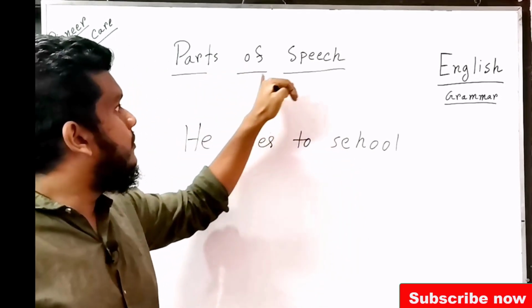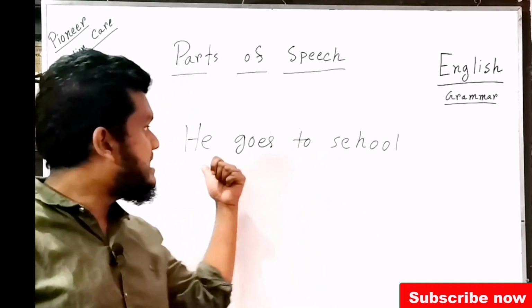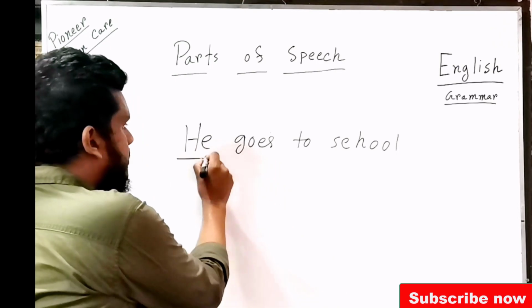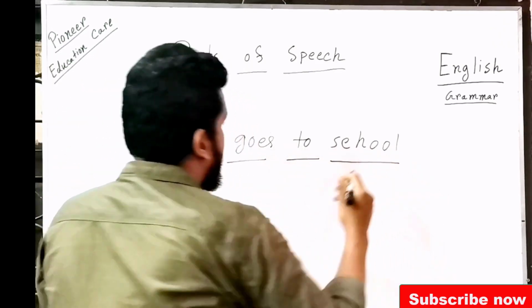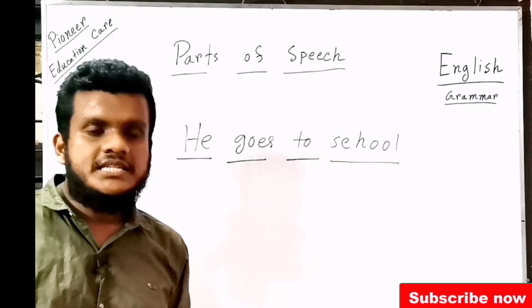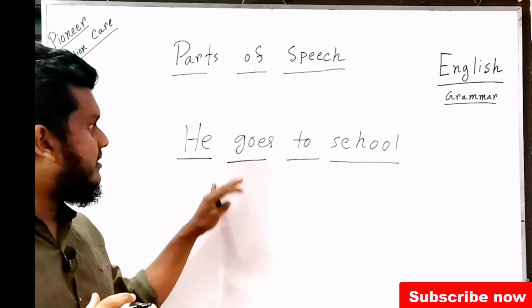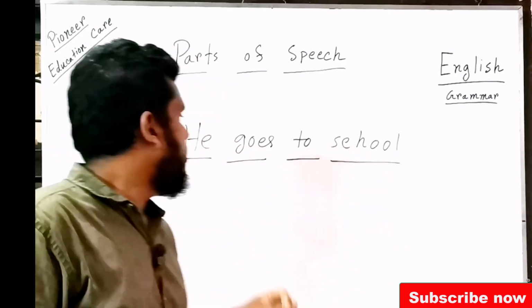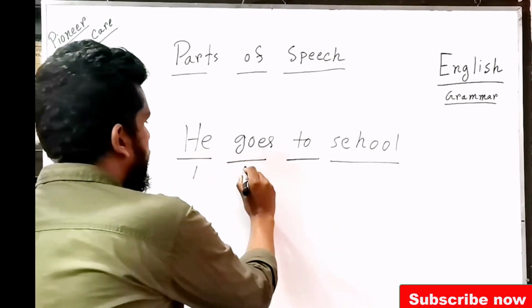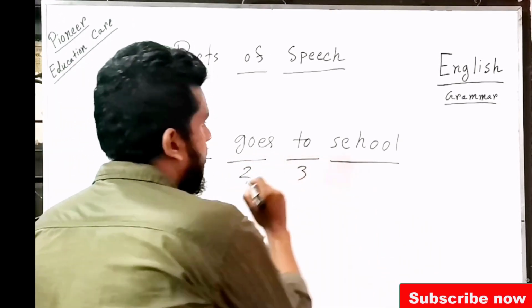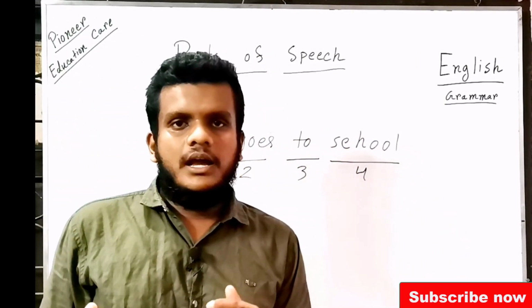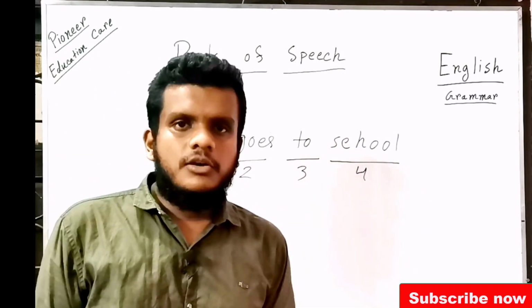So the parts of speech means the parts of this sentence. This part, this part, this part, this part, these all are parts of speech. So any word cannot be a part of speech. When they are used in a sentence, then they can be used as a part of speech. So here there are four parts of speech. He is one part of speech, goes is the second one, to is the third one, school is the fourth one.